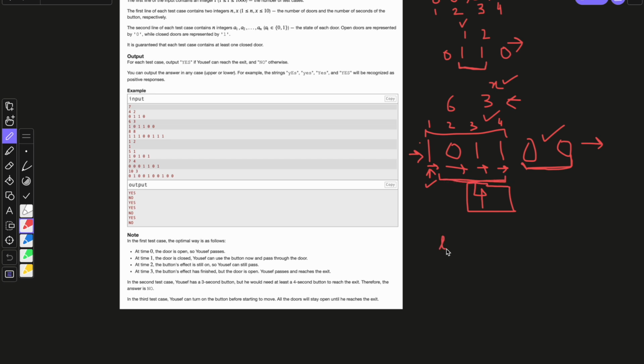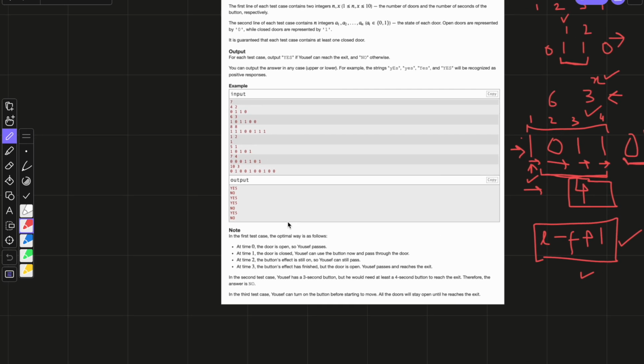Last position minus first position plus 1 gives us the number of seconds that all the doors must remain open in order for Yusuf to pass through all the doors. So we are going to check this in all the test cases.